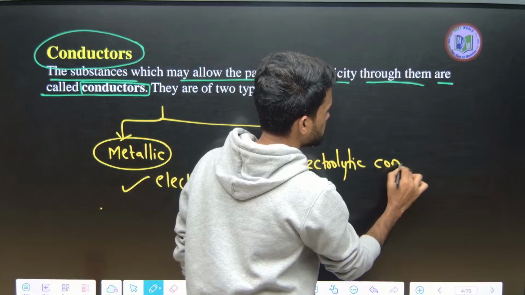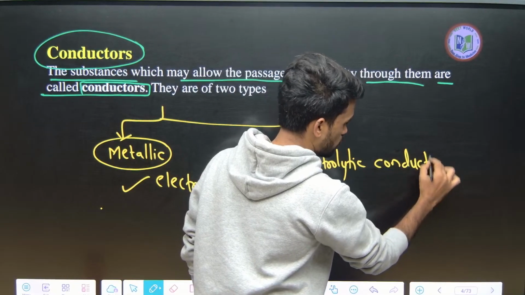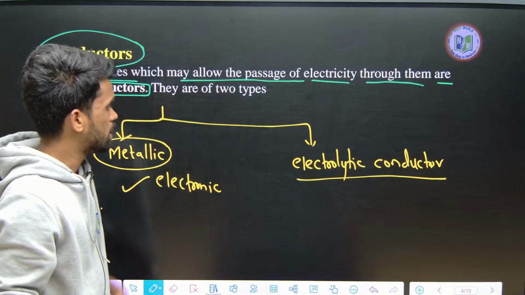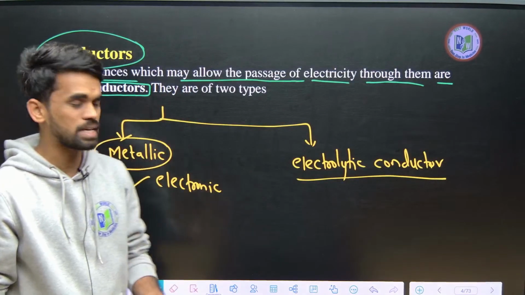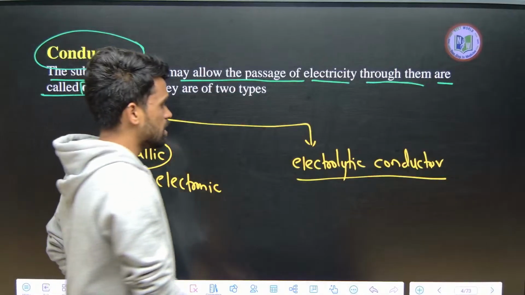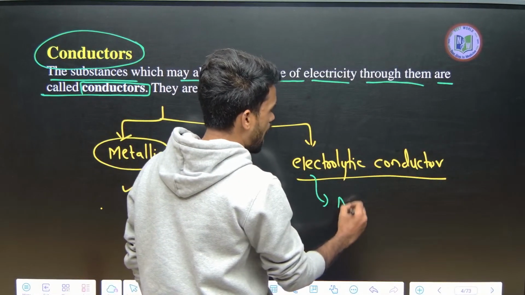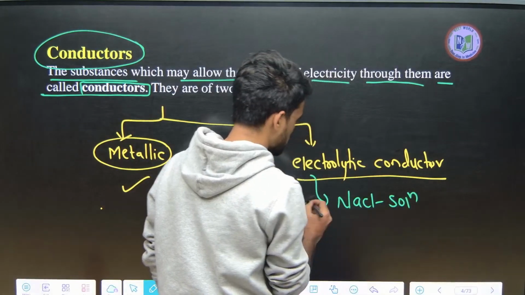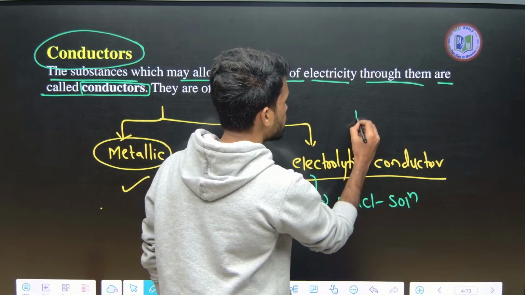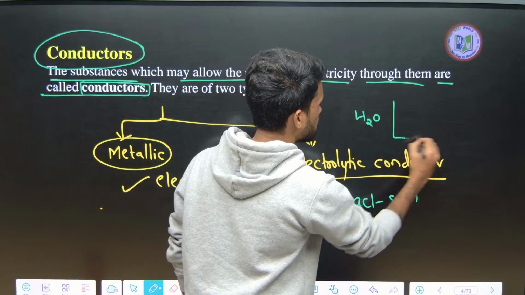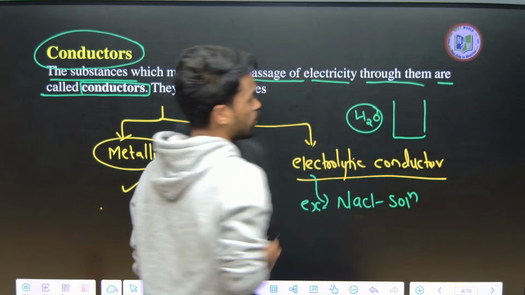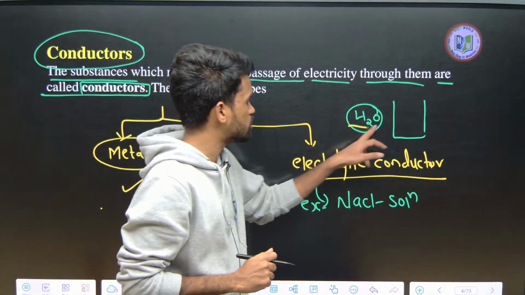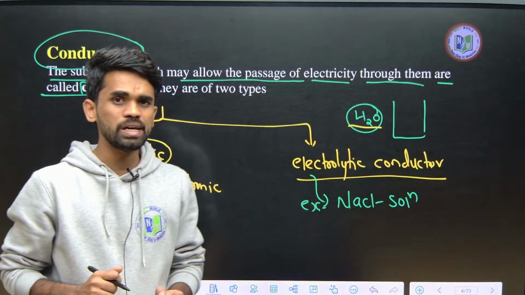In chemistry we will mostly be dealing with these electrolytic conductors, because here it involves chemical substances. Electrolytic conductors means, for example, aqueous NaCl solution. If you take pure water in a beaker, will it allow the passage of electricity? No, right? Because there are no ions, it's a very weak electrolyte.